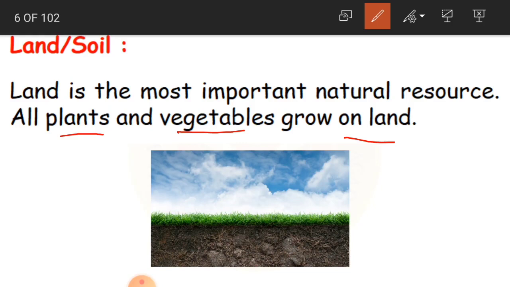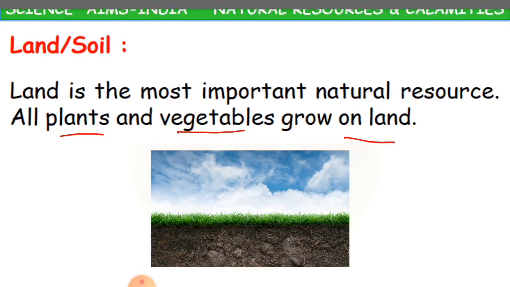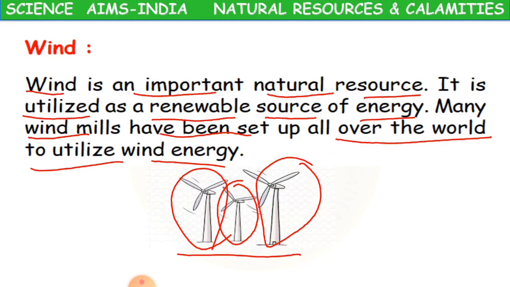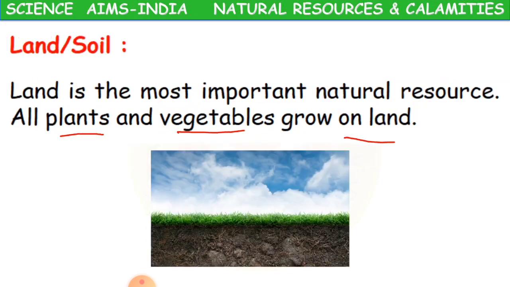Because of the soil, we are able to get crops by which we are able to eat food. We get different types of foods like cereals, pulses, sugar cane, so many different crops which we eat in our daily life. Clear, children? That is why land is the most important natural resource.